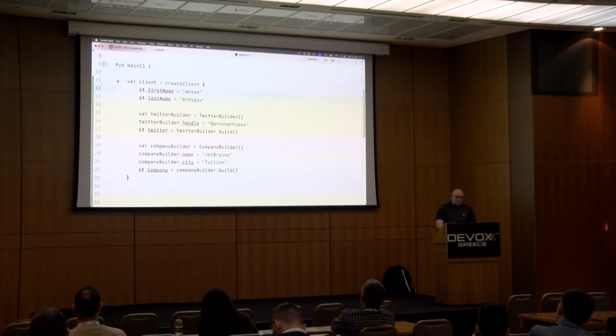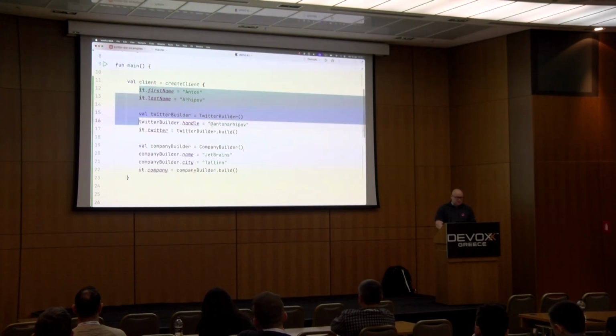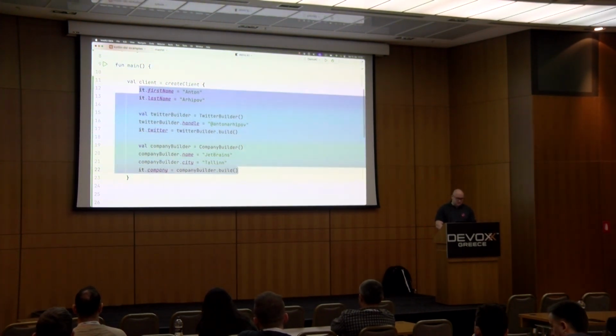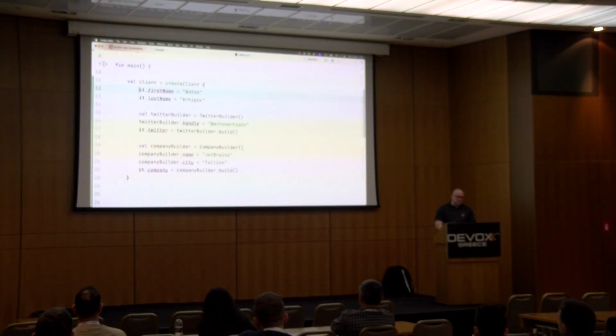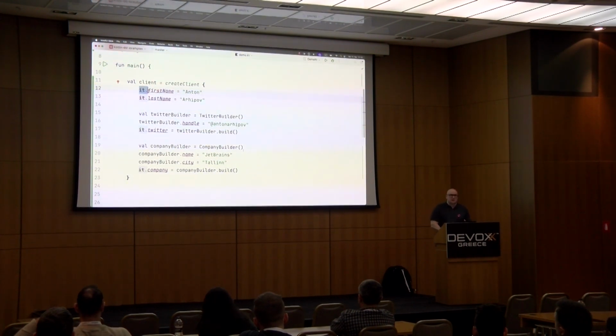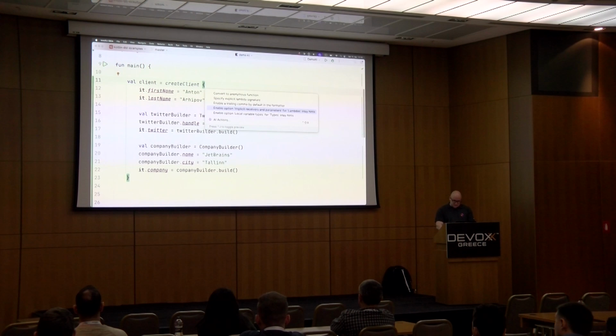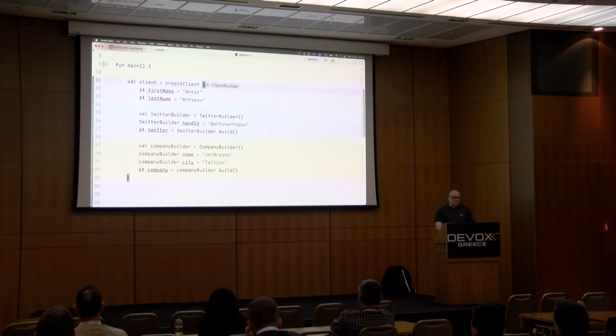What else can we do here that could be even better? In this case, we are almost done with our transformation, but the it variable is kind of getting in a way, right? It would be nicer to be able to write the fields directly or assign the properties directly, but we cannot do that at the moment because in our case, the explicit or the implicit variable of the client builder is named it.